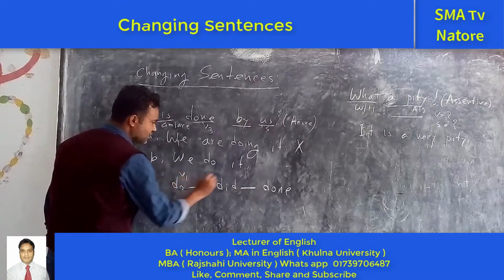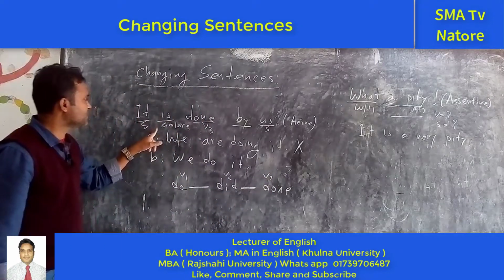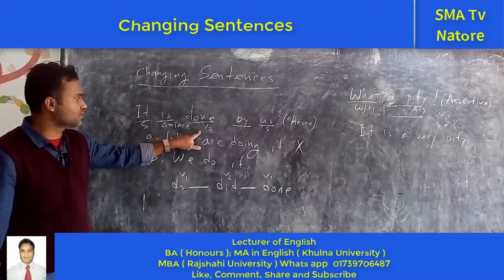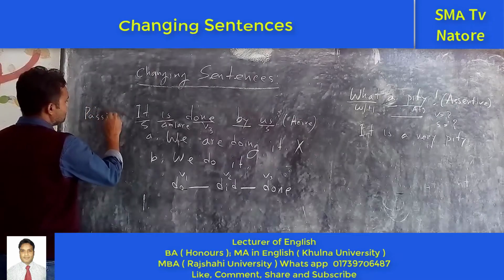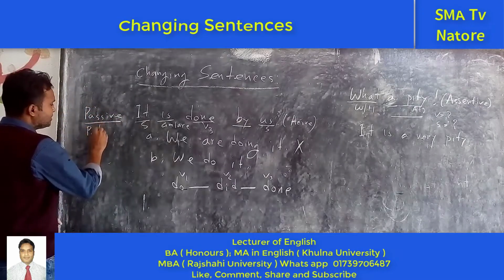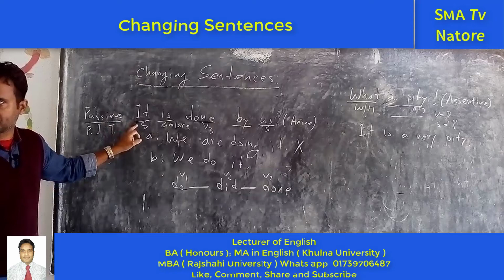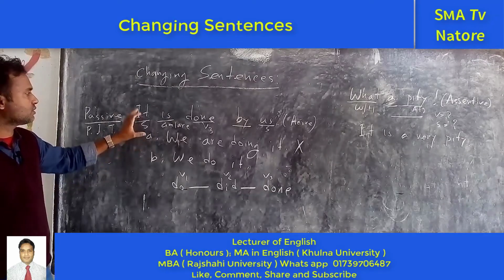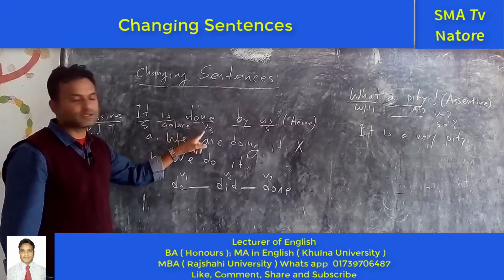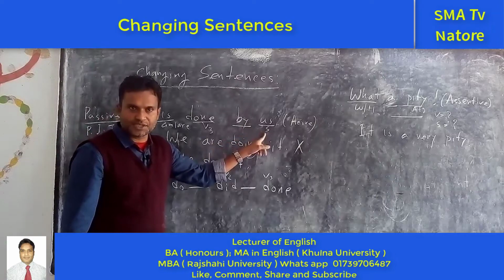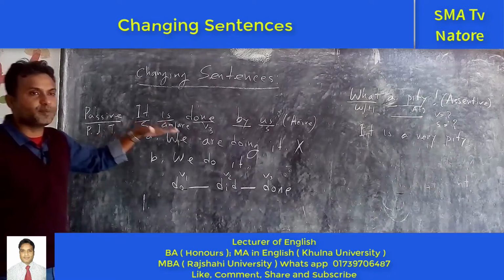Do, did, done. So this one is the present form, past participle form. We can say P1, P2, P3, a short form for our memorization. Next, subject am or is or are, next the past participle form plus by plus subject. The name is passive voice. And which tense? Present indefinite tense. This is the structure of the present indefinite tense, passive voice. So how can we understand that? If we see subject am or is or are, next the past participle form, next by plus subject, then we can say this is the present indefinite tense and the passive voice.